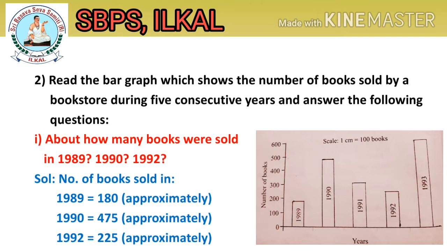Solution. Number of books sold in 1989 is equal to 180 approximately. In 1990, 475 approximately, and in 1992, 225 approximately. Here accurate values are not given, children, so we are considering all approximately.